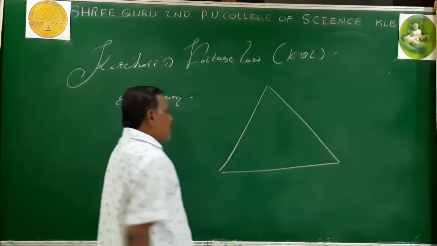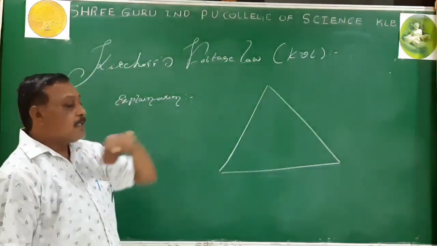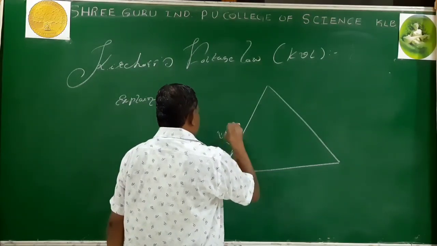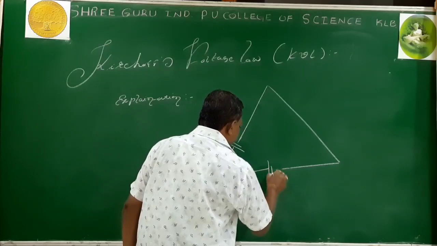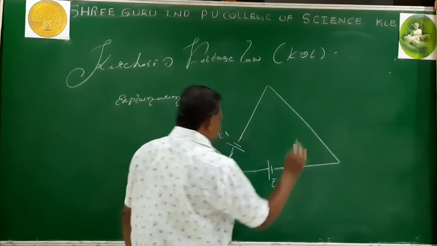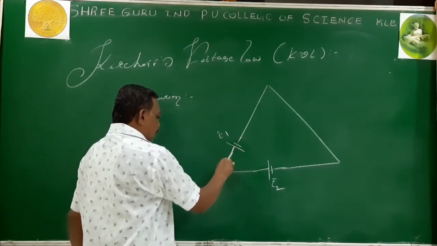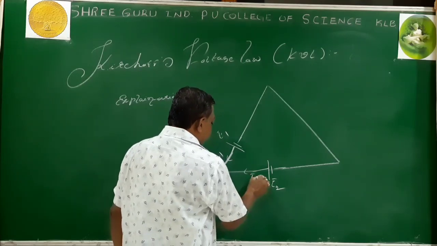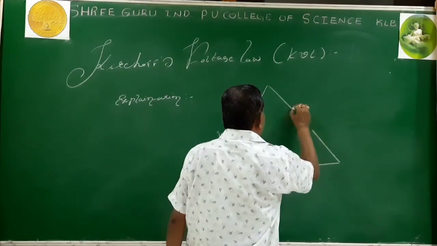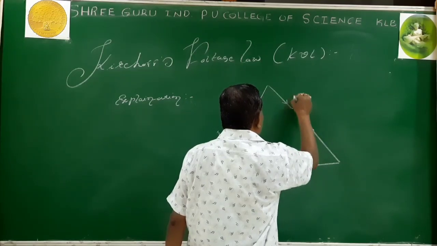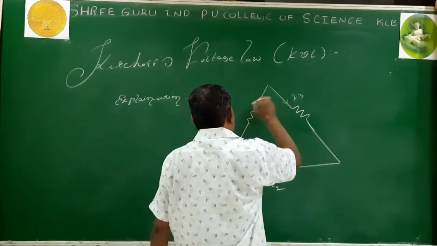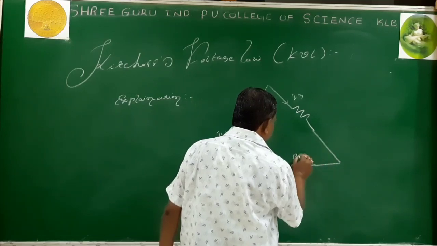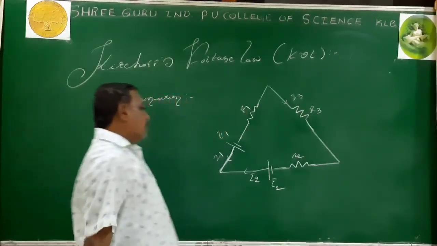Now I introduce the circuit elements. There is an EMF and the resistance. So this is EMF E1, and E2. It has its interactions, that is a negligible factor we consider. Now it gives the current I1, it gives the current I2. Somewhere else the source exists, it provides the current I3. Now these are the circuit elements: resistance R1, resistance R2, and resistance R3. Now this is our closed loop.